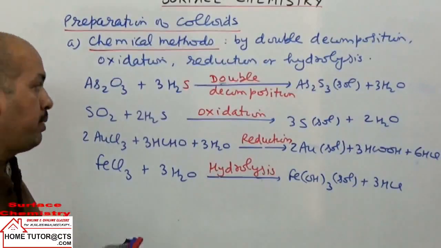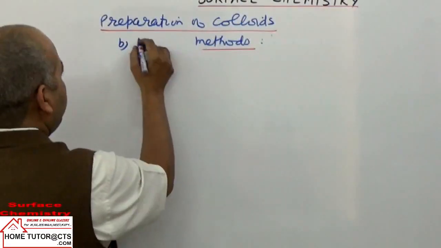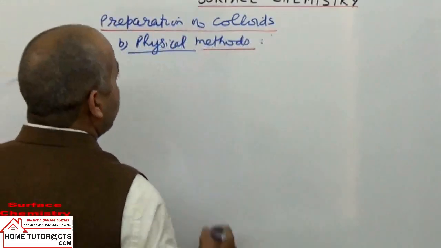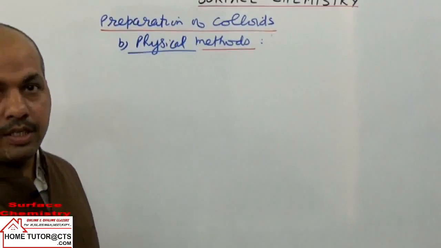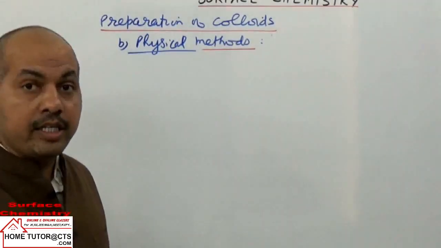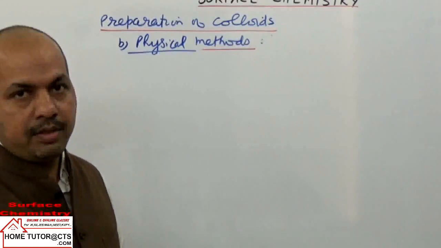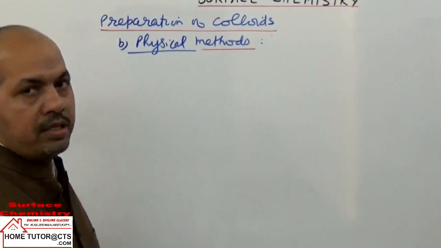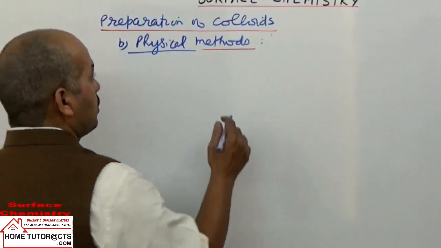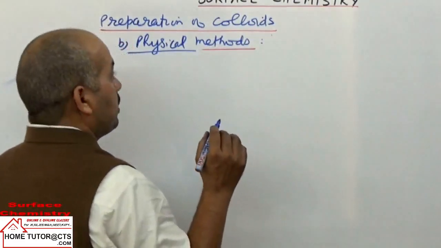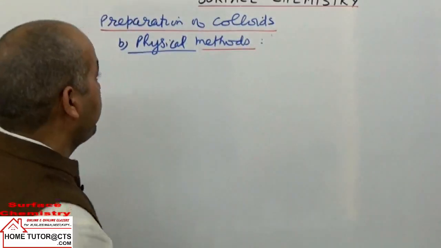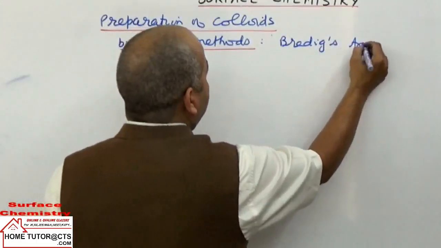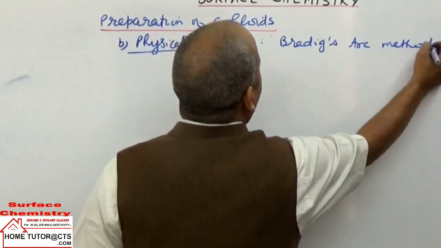Now next we can take physical methods. In physical methods we can use the method of dispersion or the method of condensation. The sol can be obtained by dispersion or condensation methods. When you take the physical methods of sol preparation, the most important one here is Bredig's arc method. Bredig's arc method is the more important among them.